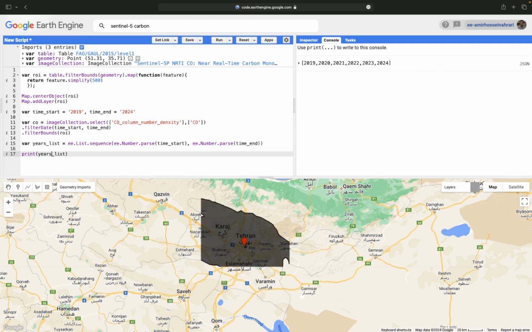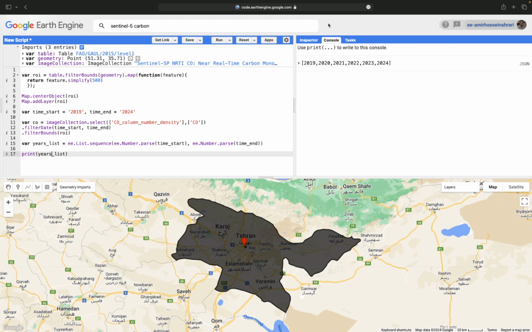In the right panel under the console tab, you can see the period of time in which we need to make monthly data. As you can see, the time end is 2024, but as you know, in Earth Engine, the main value of time end is not included in the processing.